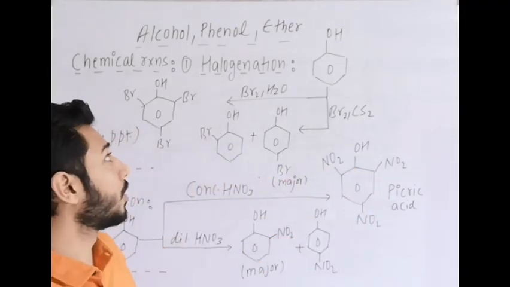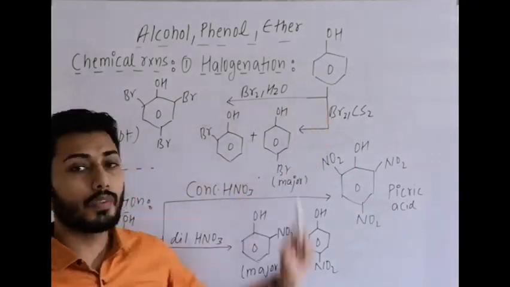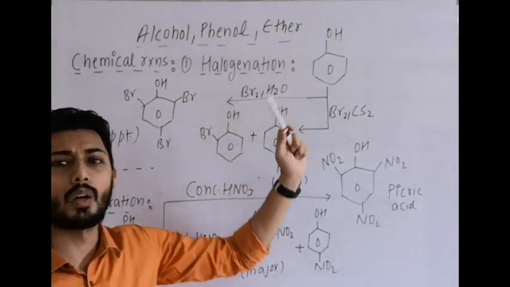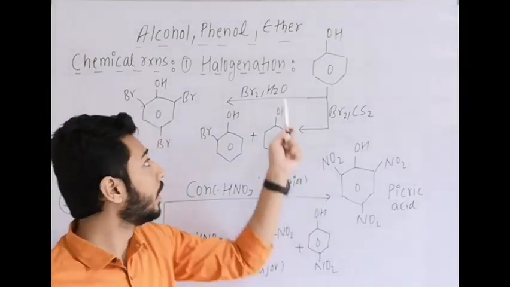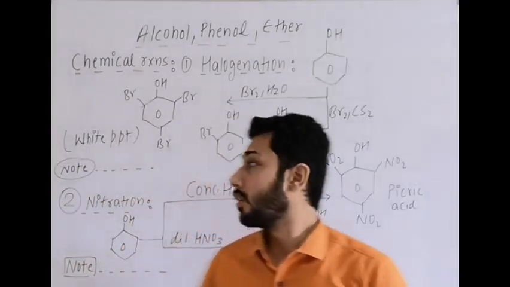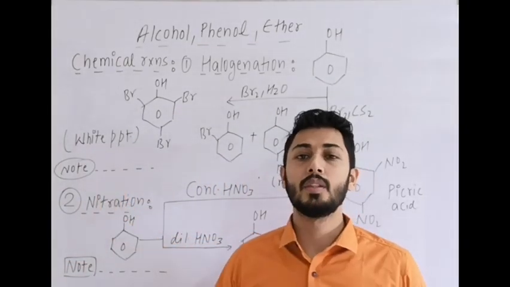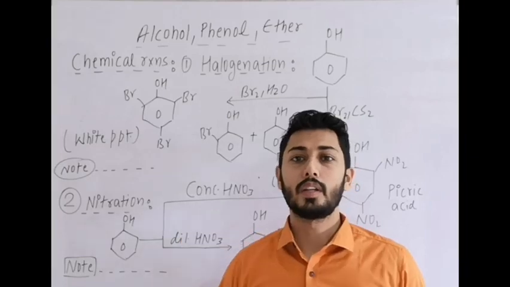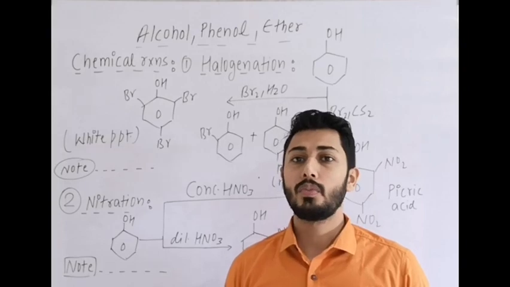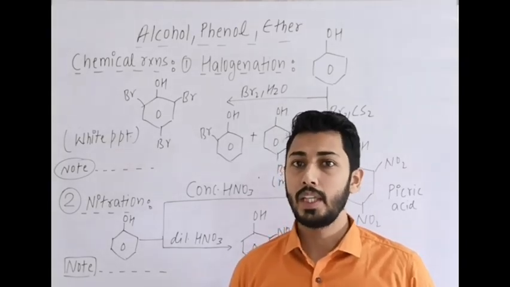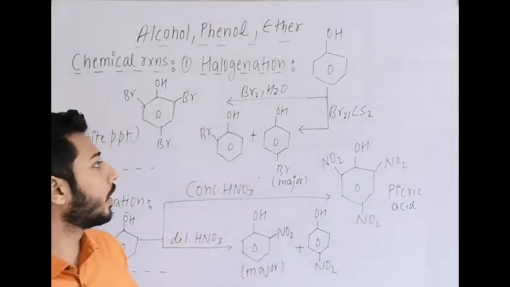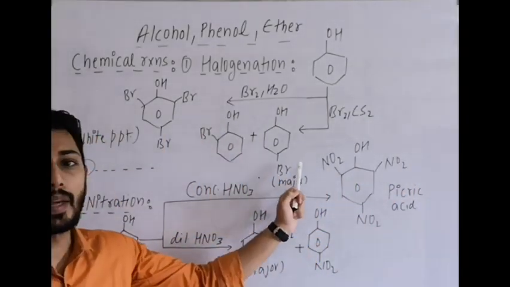Now firstly understand the halogenation reaction. This is basically electrophilic aromatic substitution. Phenol with bromine water, or we can also write bromine with acetic acid, gives tribromophenol as the product, which is a white precipitate. That is the reason phenol gives a positive bromine water test, not due to addition reaction but due to electrophilic aromatic substitution, right? Then with bromine in CS2 or CCl4, it gives ortho product plus para product.